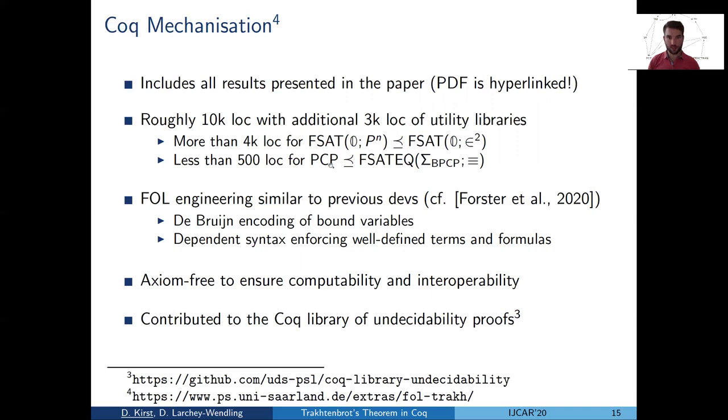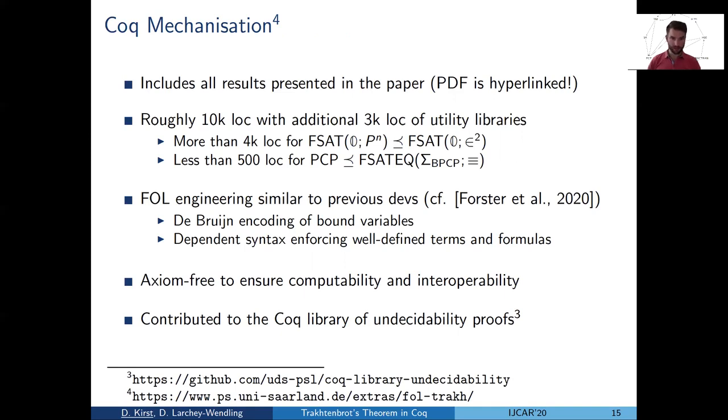This stresses that our new proof strategy using PCP is really compact, not only on paper but also mechanized in Coq. The engineering is pretty similar to what we have done before.